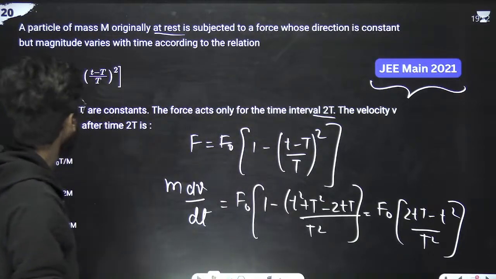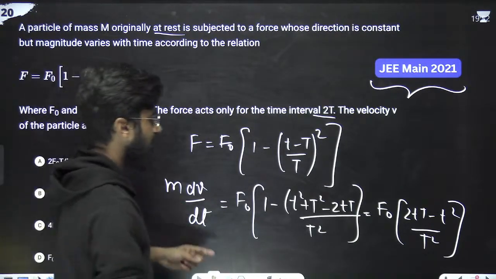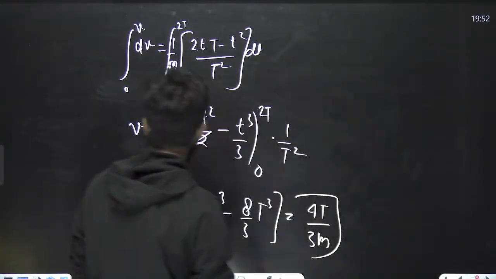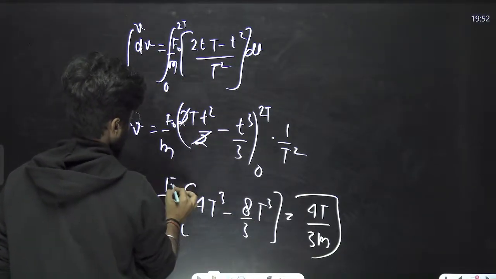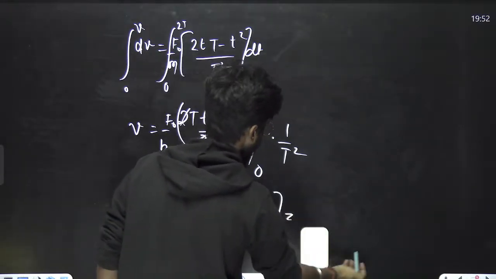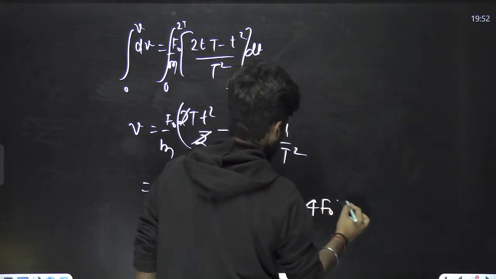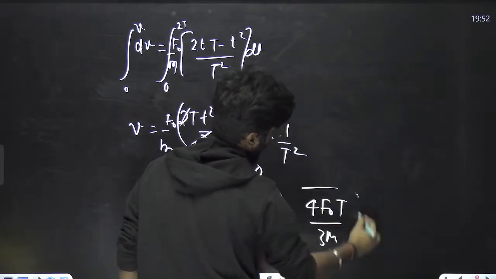4t by 3. What is f naught? Oh, this was f naught. I left f naught. So 4 f naught t by 3.